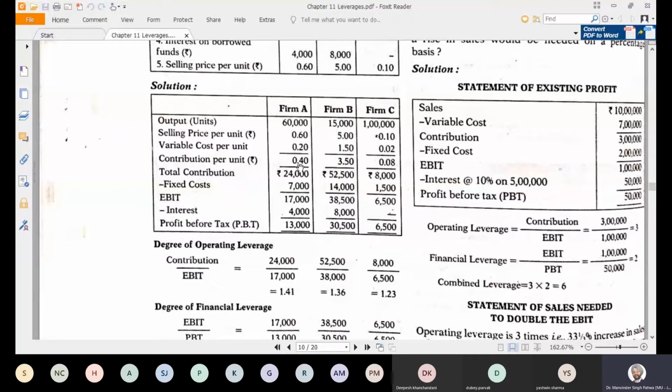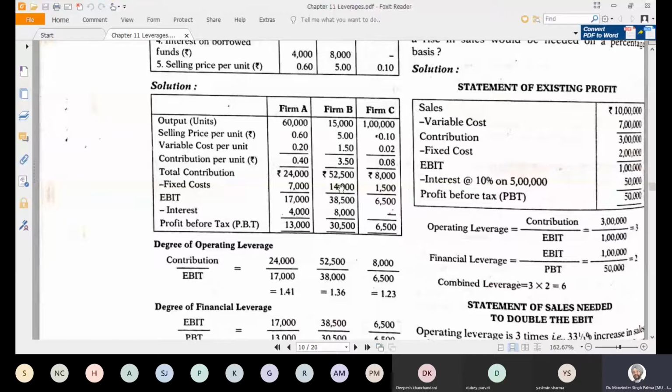In the same way, from the selling price you deduct the variable cost: 5 rupees, 1.5 rupees, 3 and 3.5, and this is 10 minus 2, it is 8. Then you can multiply by the number of units, so you will get the total contribution. Fixed costs are given as rupees 7,000. In firm B it is 14,000 and in firm C it is 1,500.